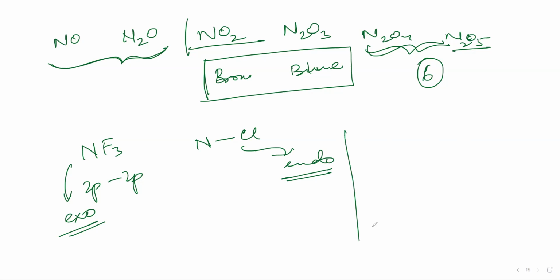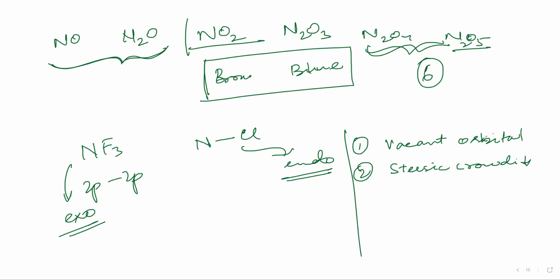Then we learned about the conditions for hydrolysis. The first condition is vacant orbital: any one of the bonded atoms should have a vacant orbital. The next condition is that steric crowding should be less. So from the vacant orbital, you can get a question: NF3 is not hydrolyzed, NCl3 is hydrolyzed. Why? NF3 does not have any vacant orbital, and in NCl3, Cl has vacant d orbitals. That is why it gets hydrolyzed.